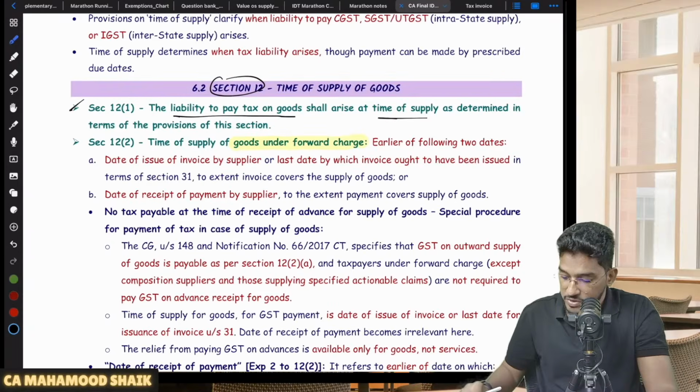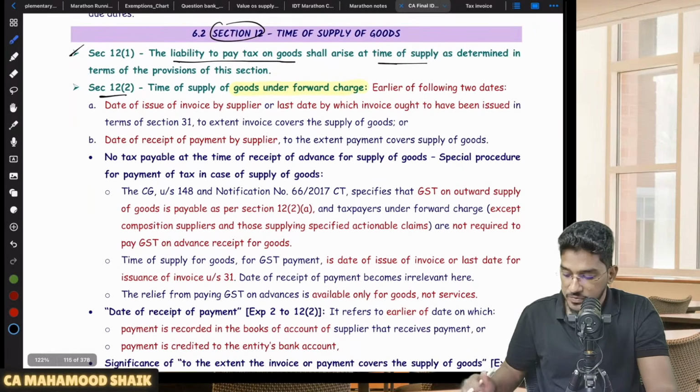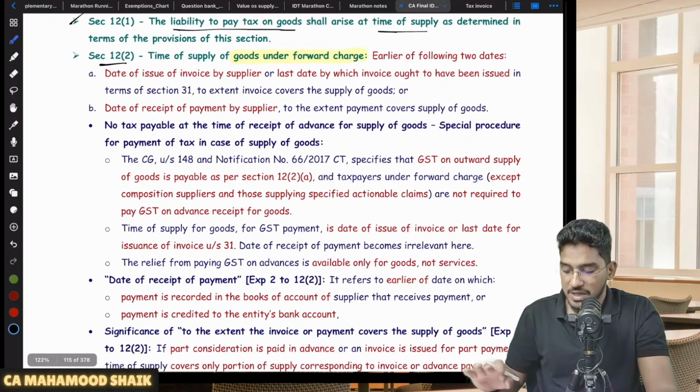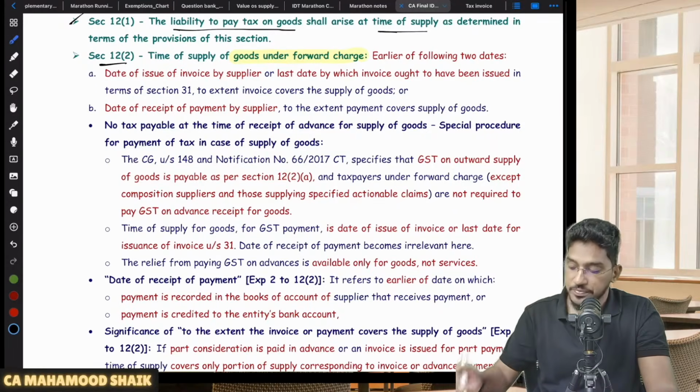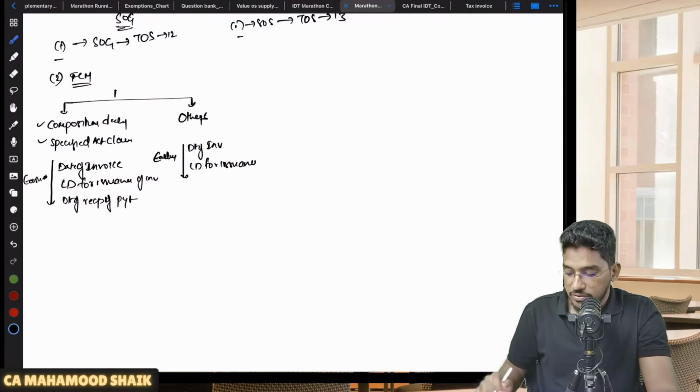Okay, so this is what section 12 subsection 2 says, how to determine the time of supply of goods under forward charge mechanism. They have given so many elaborate points here, but I tried to summarize whatever is in the lengthy paragraphs in one simple form. Now one more thing I have to clarify here.